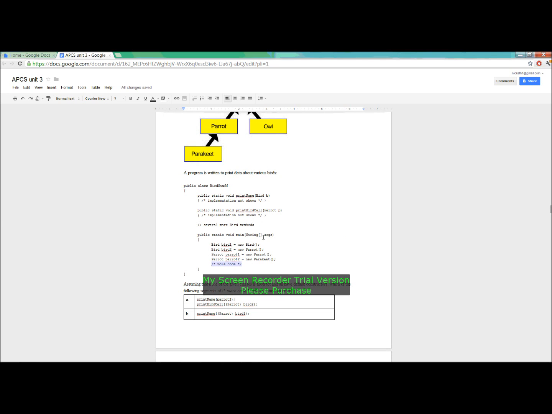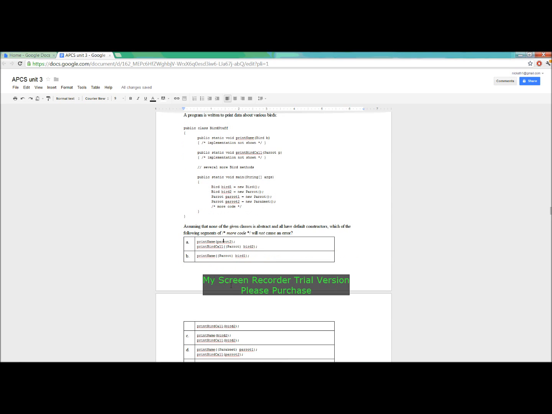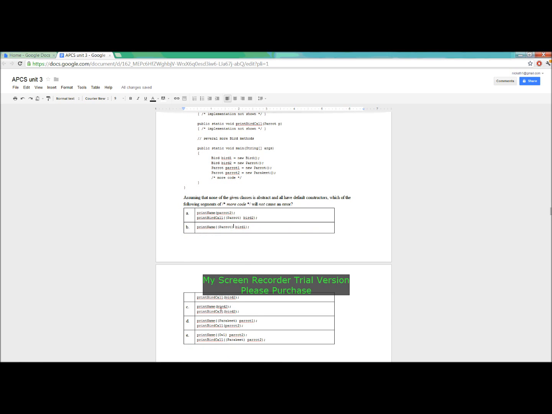So the thing here is that parrot2 is constructed as a parrot and it's not a bird, so the compiler is unhappy. So print name parrot of bird1, that would cause a class cast exception.